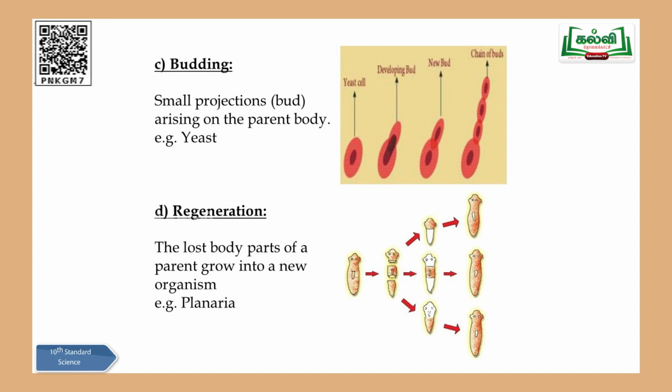So from a single planaria, you get 3 planarians regrowing, redeveloping the lost parts which are not there in their body. So when the mother body is divided or cut off into 3 or 4 pieces, whichever parts are missing will be regrown by this organism. Hence it is called the regeneration method of vegetative reproduction. Is that clear? Yes. Now let me move on to the second type.